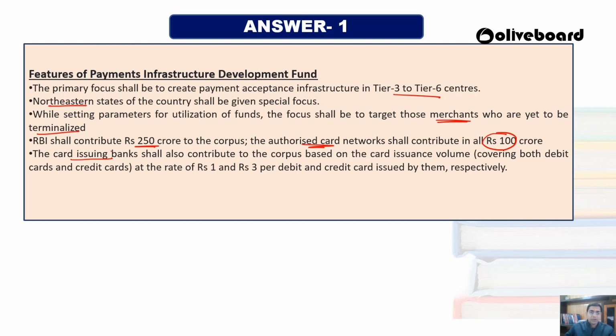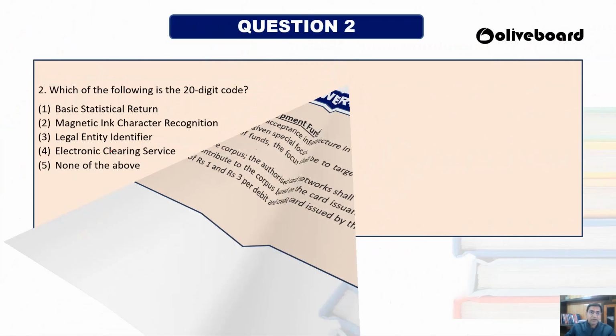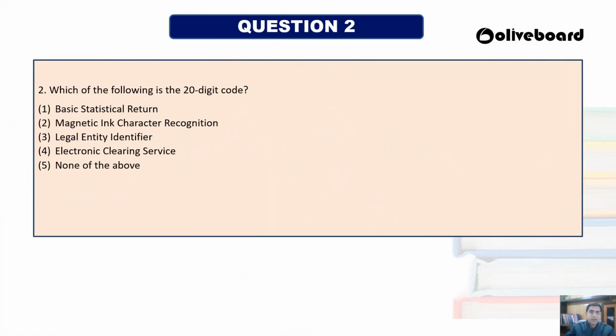This is going to be the very important promotion of the Payment Infrastructure and Development Fund. Now the next question is, which of the following is a 20-digit code? Basic statistical written, magnetic ink character recognition, legal entity identifier, electronic clearing service, or none of the above. Which of the following is having a 20-digit code?